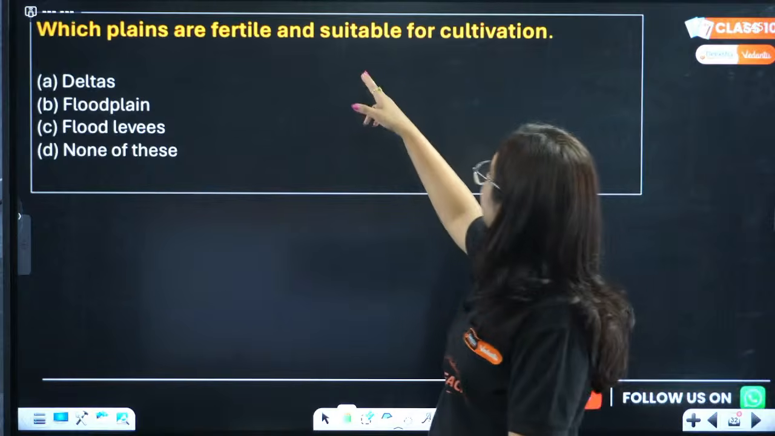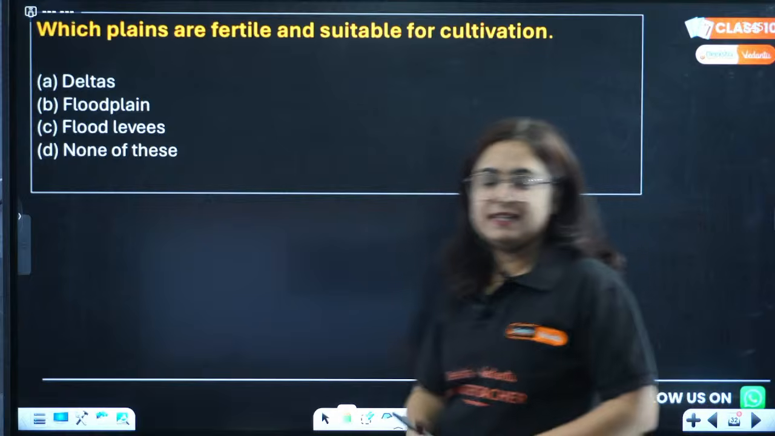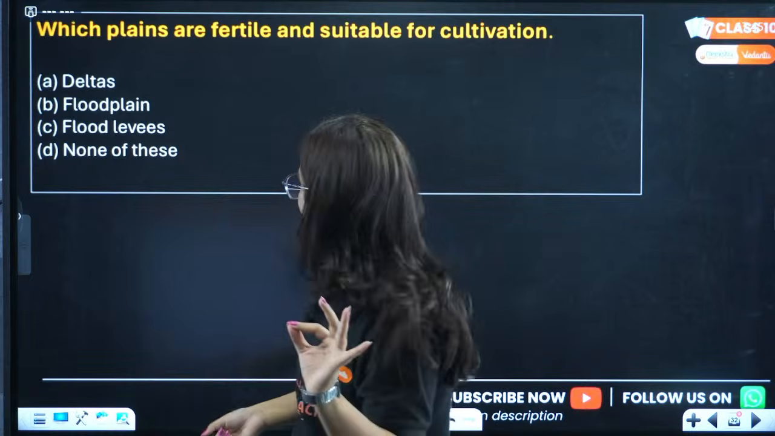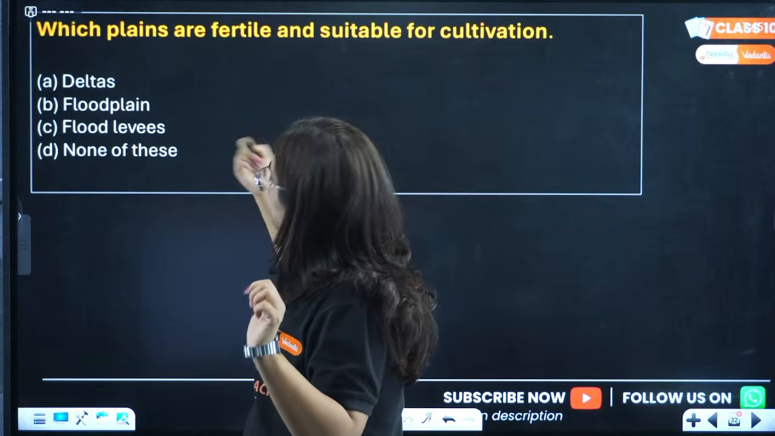Which plains are fertile and suitable for cultivation? Tell me the correct answer. Which plains are fertile and suitable for cultivation? So I got the answer here. Delta, floodplain, flood levees, none of these.